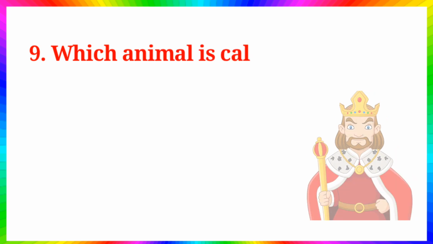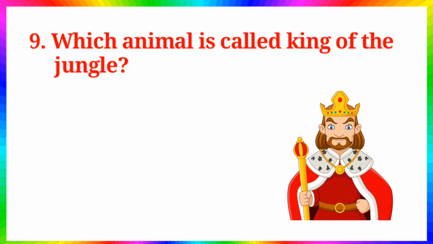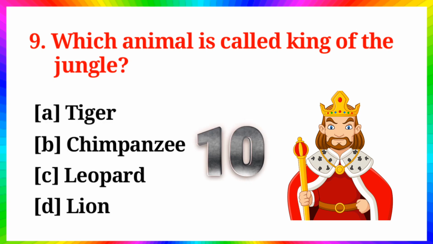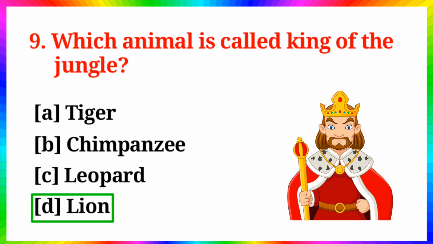Question number 9. Which animal is called king of the jungle? Option A. Tiger, B. Chimpanzee, C. Leopard, D. Lion. Answer is option D. Lion.